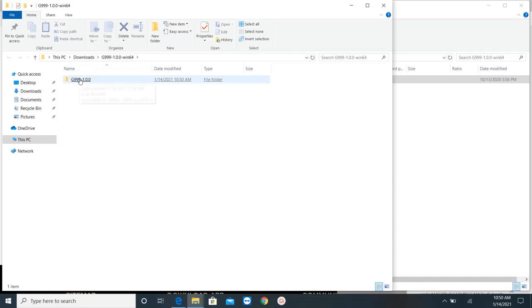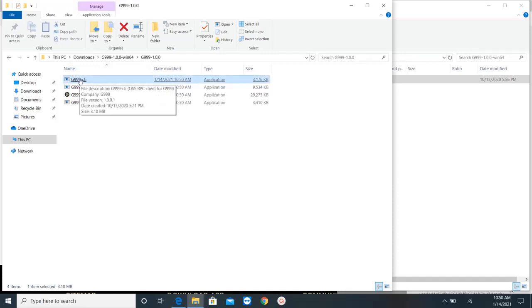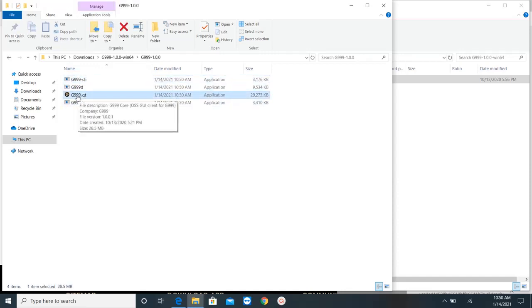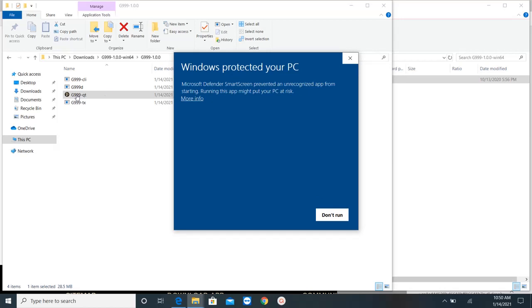Now if I click on the folder, I see that I have here the G999-QT. This is the application of the wallet. So I will open it. So first my computer says that it doesn't want to install the application. So I'll just click on more info and I click on run anyway.